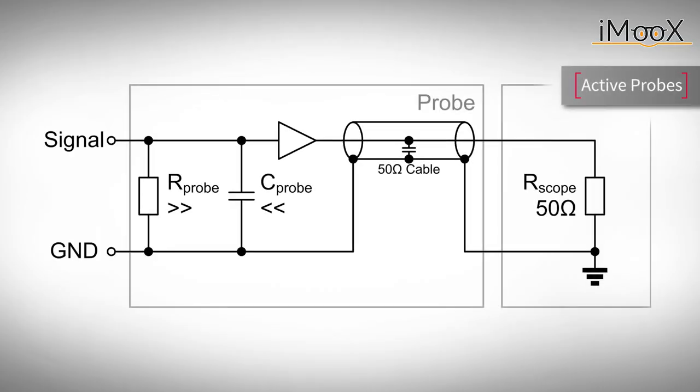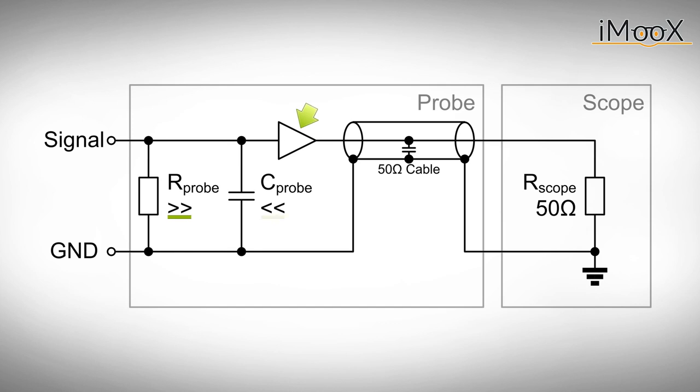Besides passive probes, there are active probes that use active components such as transistors or amplifiers. They have an increased input resistance and a decreased input capacitance and can therefore be used for high impedance circuits and also for high-speed measurements. A drawback is introduced by their limited input voltage range.